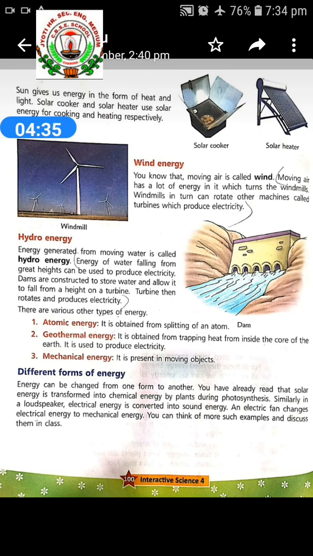Geothermal energy is obtained from trapping heat from inside the core of the earth. So, geothermal means earth, so it is from inside the core of the earth. It is used to produce electricity. Geothermal energy is the thermal energy generated and stored in the earth. Thermal energy is the energy that determines the temperature of matter.